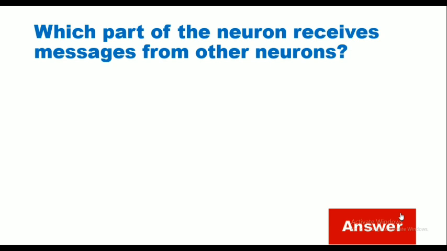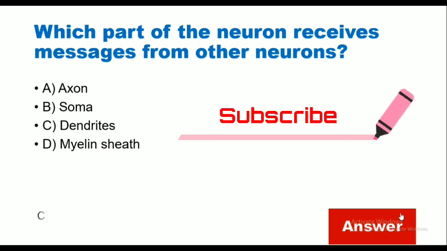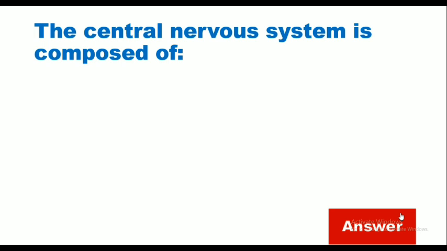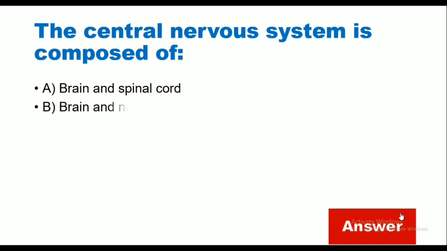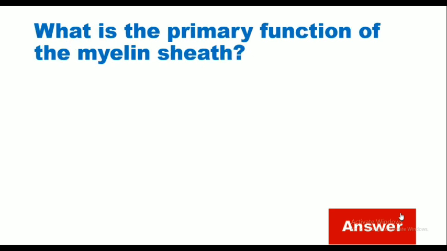Which part of the neuron receives messages from other neurons? Axon, soma, dendrites, myelin sheath. The correct answer is dendrites. The central nervous system is composed of brain and spinal cord, brain and nerves, spinal cord and nerves, nerves and ganglia. Correct answer is brain and spinal cord.